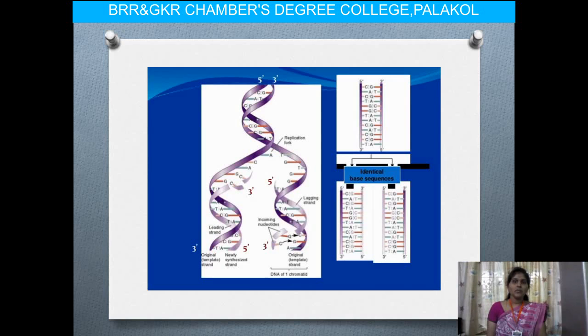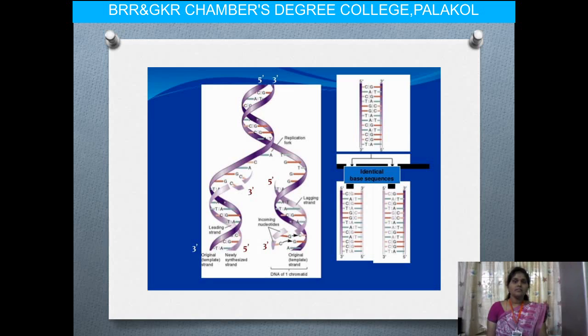So this is the process: having the base sequences, we have the replication fork, which has been observed by different scientists, and these are completely accepted by different experimental studies.